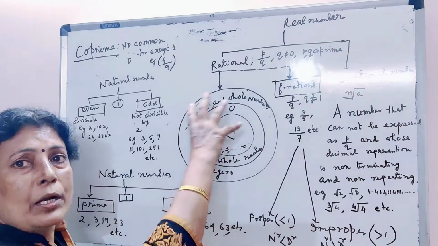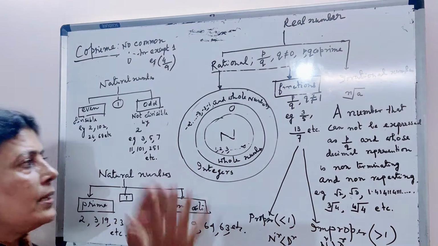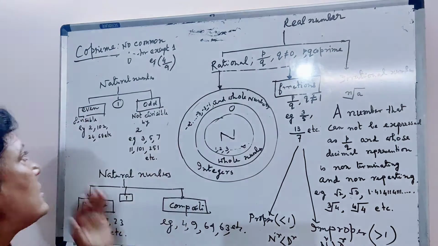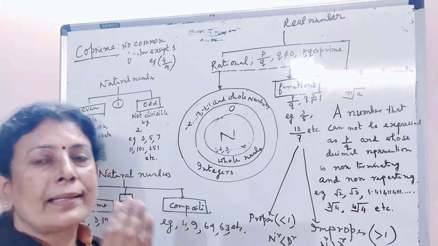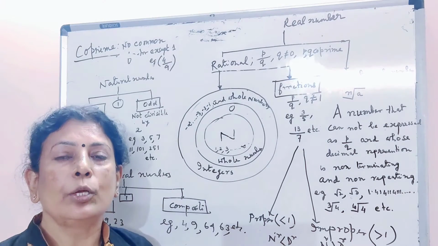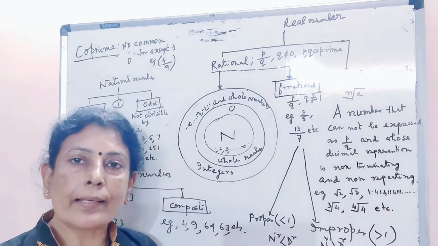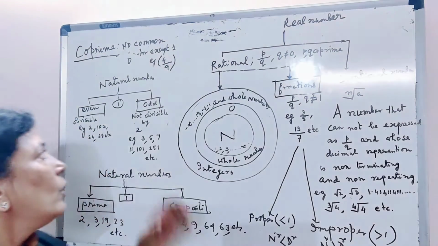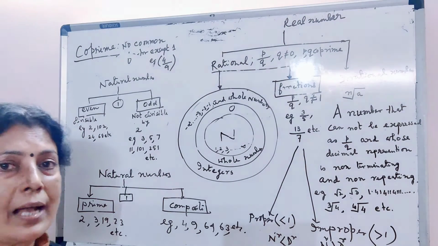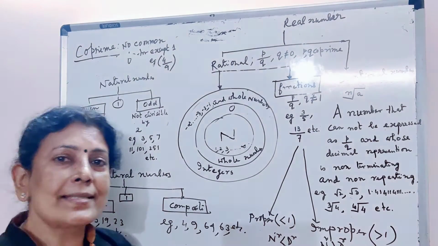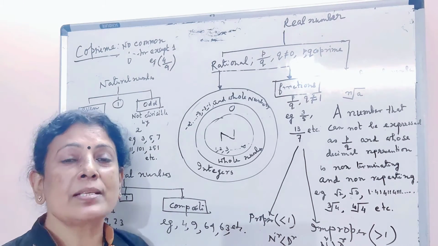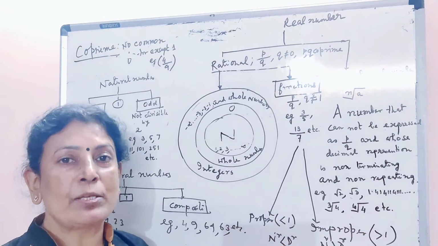Now, natural numbers are divided into three major parts. One is even number, another is odd number, and the third one is a unique number, which is 1, which is neither even nor odd. Even numbers are those numbers which are exactly divisible by 2, but odd numbers are those numbers which are not divisible by 2.